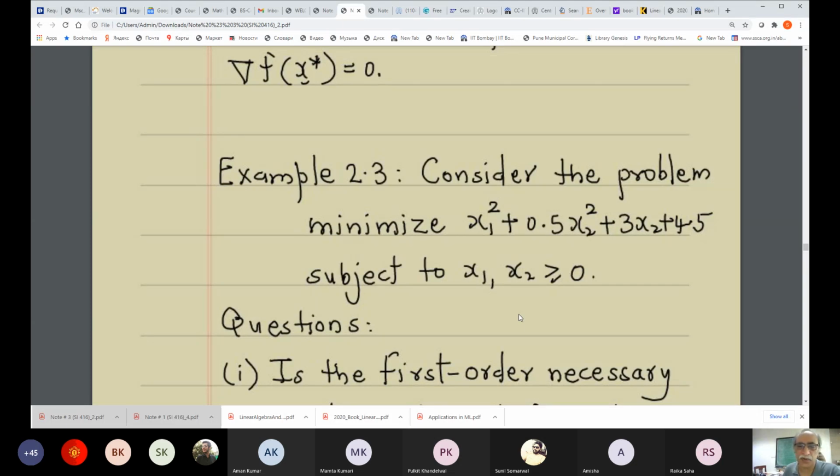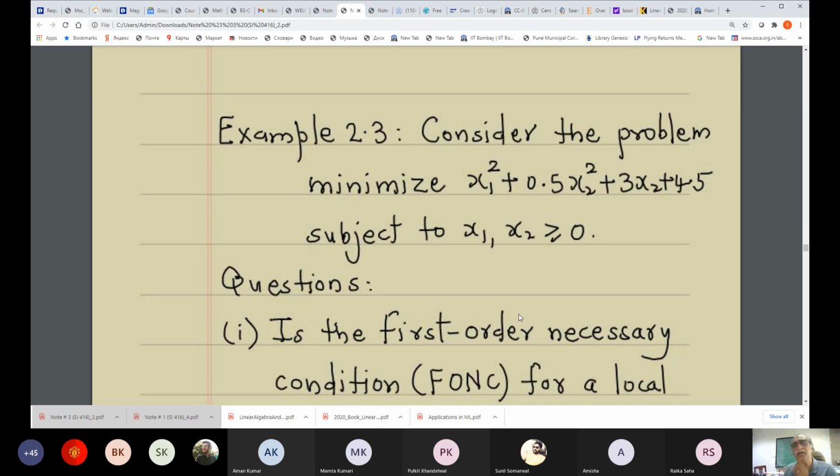So let's consider the problem of minimization of this function: x1 squared plus x2 squared by 2 plus 3x2 plus 9 by 2. So this is a function of two variables, f from R2 to R, a real valued function. You want to locate a local minimum or a global minimum, subject to the constraint that x1 and x2 are non-negative. So all the points lie in the first quadrant of the Euclidean R2 space. That is the constraint.